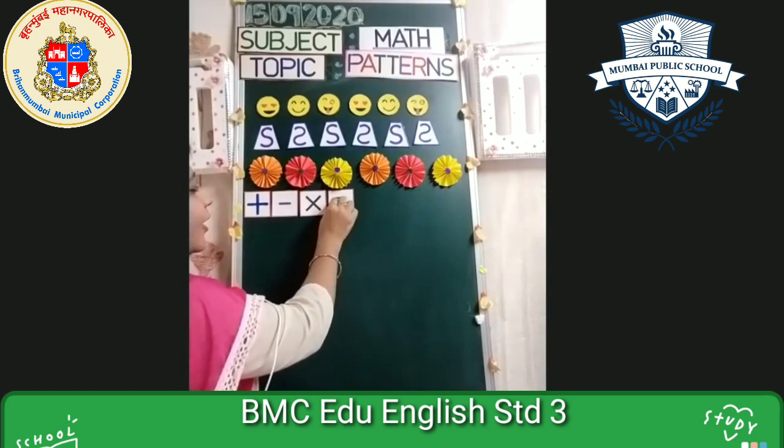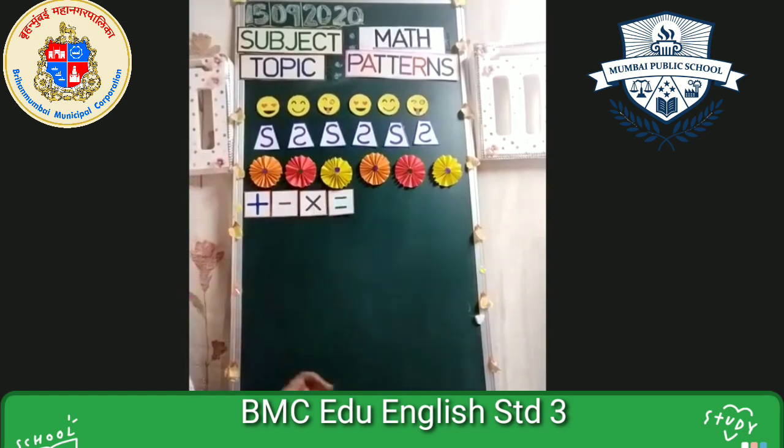So this pattern, I have this much only. What is the first one? Plus. Second one minus. Third one, what is this? Multiplication sign. That's very good. And the fourth one is the equal to sign. Now, if I have to repeat this pattern, what should I do?